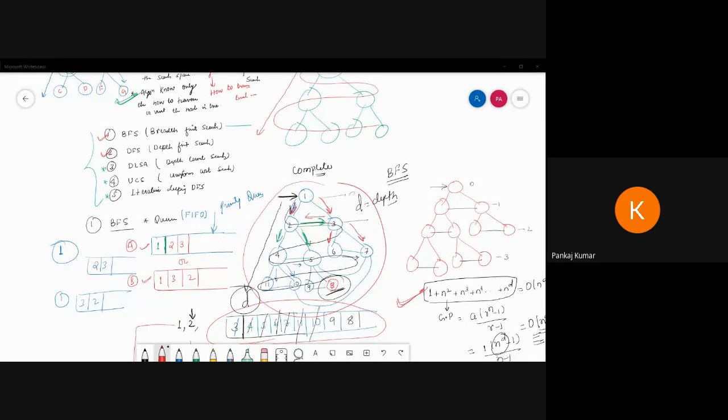If you know BFS, it is very easy to understand the depth limit search algorithm. Then uniform cost is very easy, and then iterative deepening DFS is also easy. If your concept is very clear and you try to solve more problems, then it is very easy. These are not big things. This is a very easy algorithm.